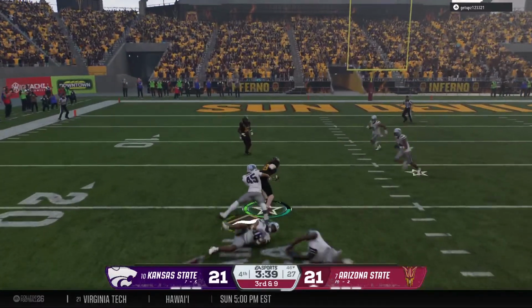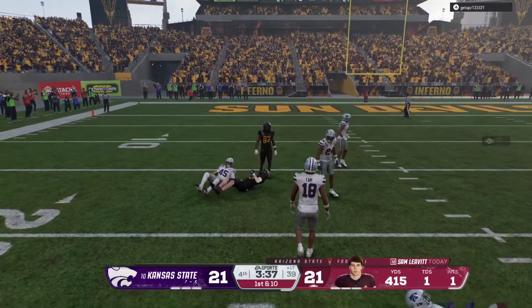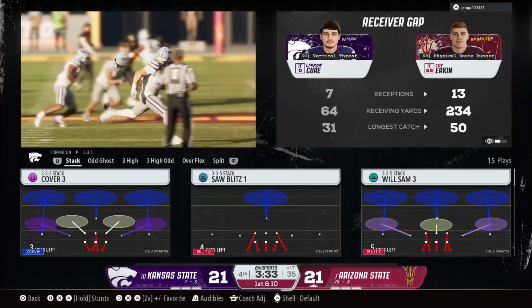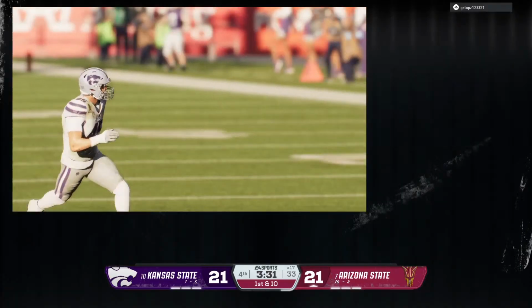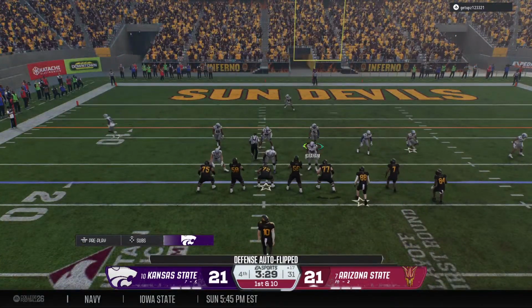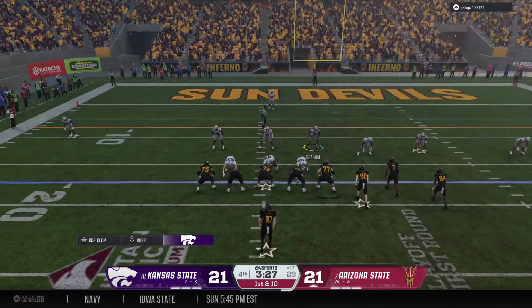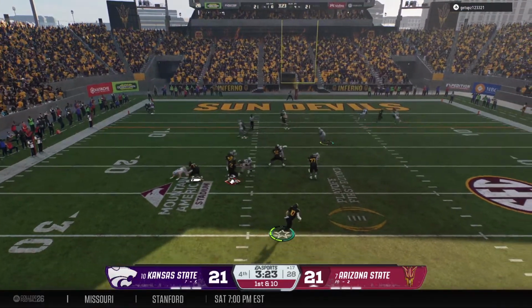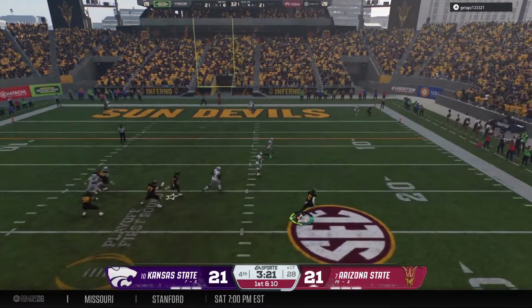He's got it with room to run. They make the tackle, but all the way down to the 17. Chris, that's just perfect execution here by the offense. Quarterback does a nice job getting back, putting the ball out where the receiver can make a play on it. Nothing you can do as a defender. Looking to throw it from the red zone. On the move now.